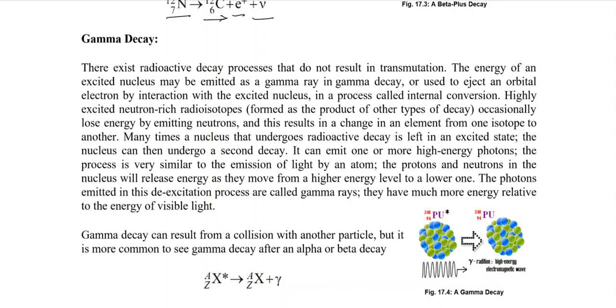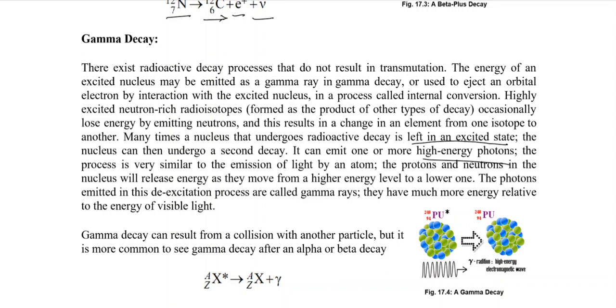Now, in many cases, the nucleus that undergoes a radioactive decay process is left in an excited state. The nucleus can then undergo a second type of decay in which there is no change in the nucleus, but there is a release of a high energy photon. These high energy photons are called gamma radiation.